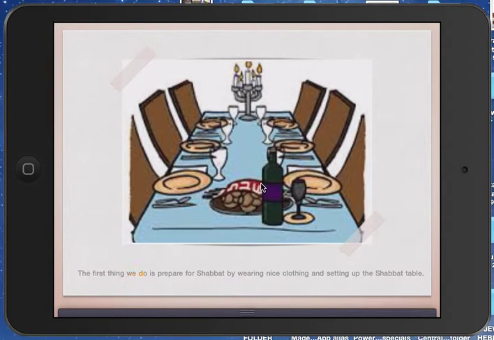The first thing we do is prepare for Shabbat by wearing nice clothing and setting up a Shabbat table. I'm going to continue sharing these various slides, and then I'll show you how I did this, okay?